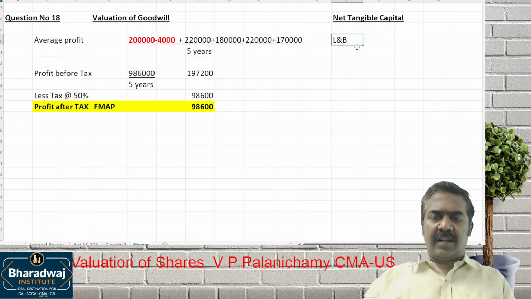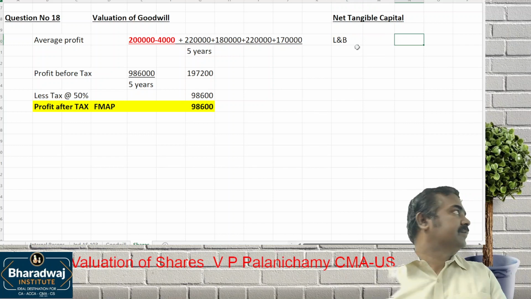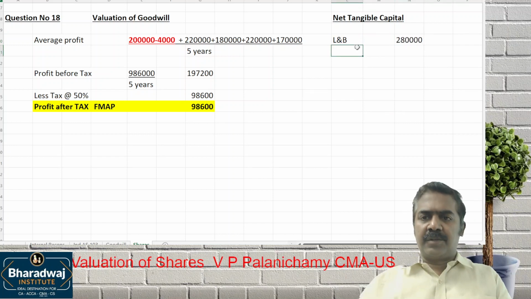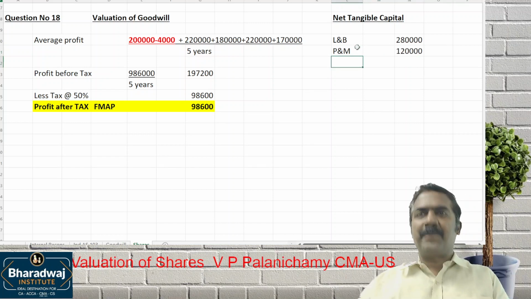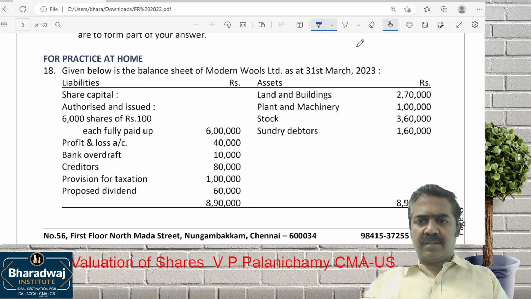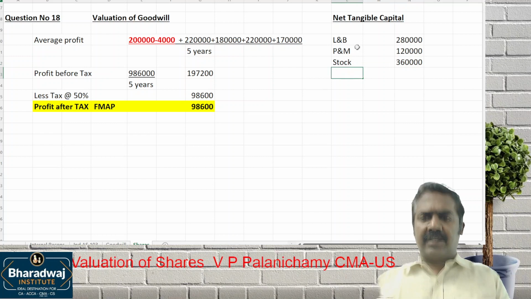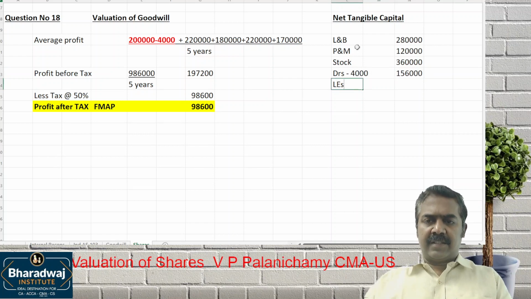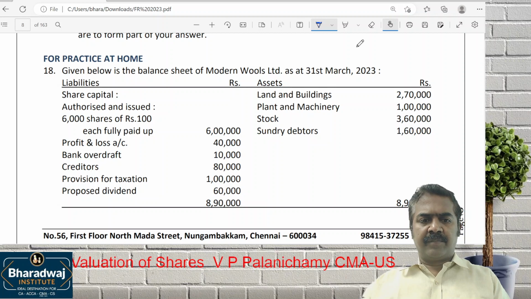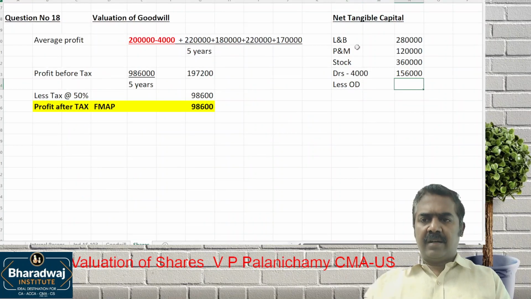Tell me the values. Land and building, the revised value is 2 lakh 80,000. Then plant and machinery, 1 lakh 20,000. Then stock, 3 lakh 60,000. No adjustments in stock. Debtors minus 4,000, 1 lakh. Less, what are the liabilities? Bank OD 10,000. Then creditors 80,000.